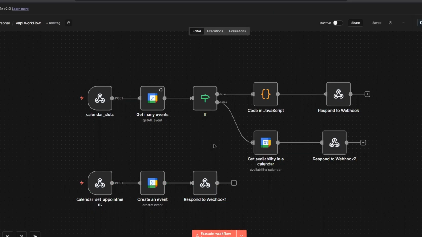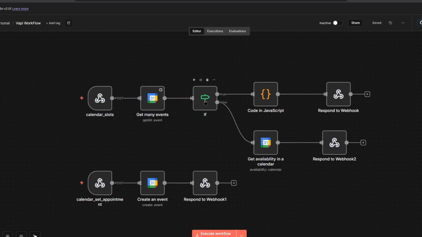Okay, so quick update. I actually ran into an issue. Remember before I mentioned that the get many events returns all the events for a specific day. Now if you don't have an event for a specific day, then it's going to return empty results. It turns out that this is actually an issue. If it returns no results, then no result is going to get sent to the if node.